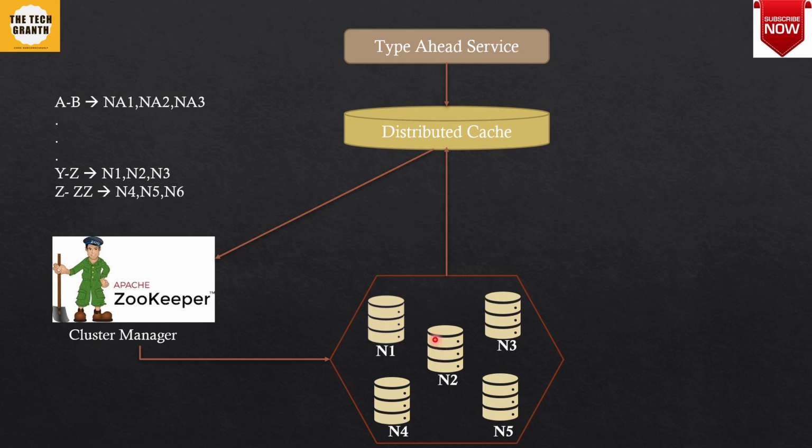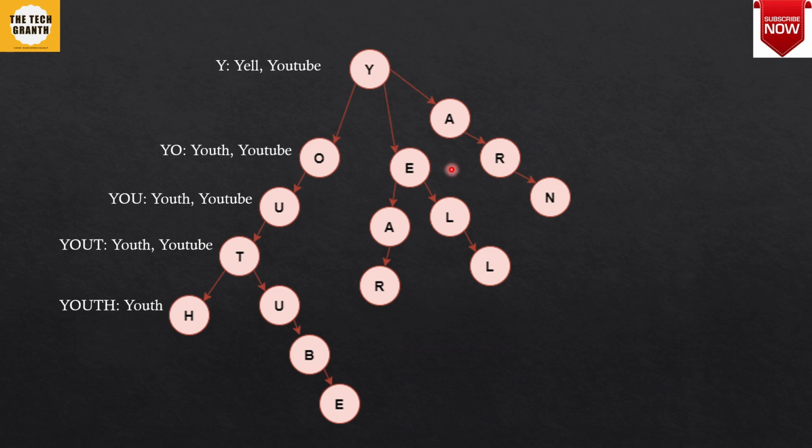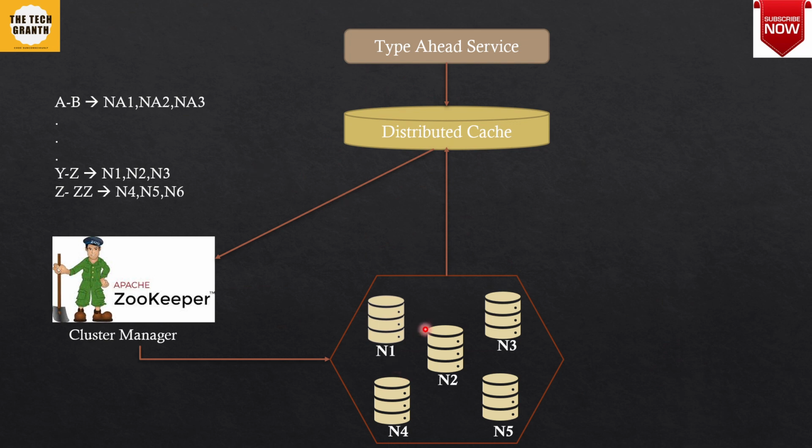So there we will have the trie, and the trie will have data something like this. At each of the nodes, it will have all the data present, the top data, or the top two words that have to be returned for the prefix. From there, it will return the result back to the service, saying that this is the result present with me. And while going back, it will also cache that result. It will put it in the distributed cache as well, so that the next time the request comes, it can be served from the cache itself.